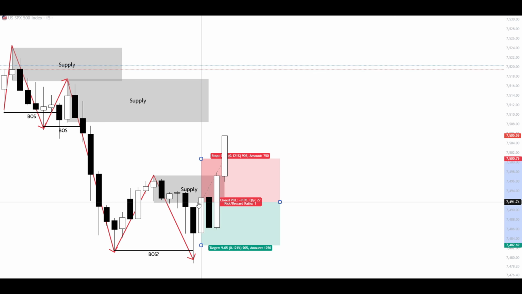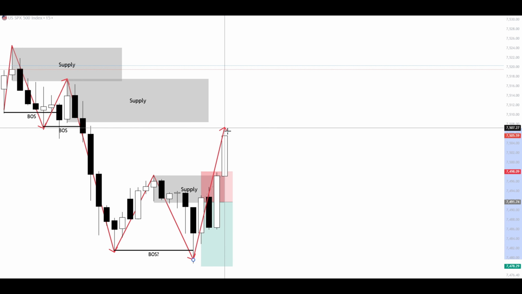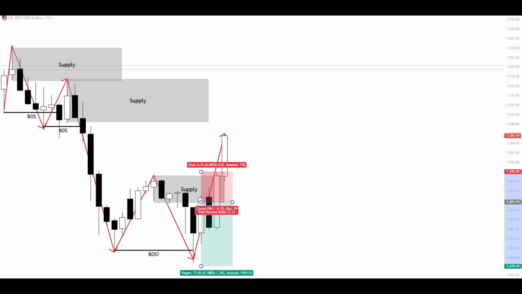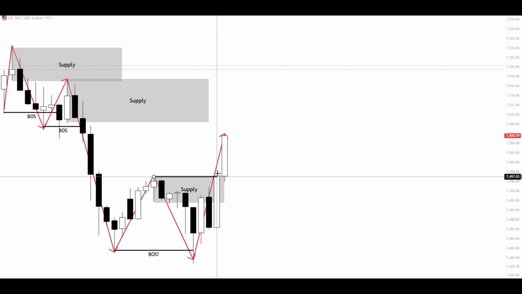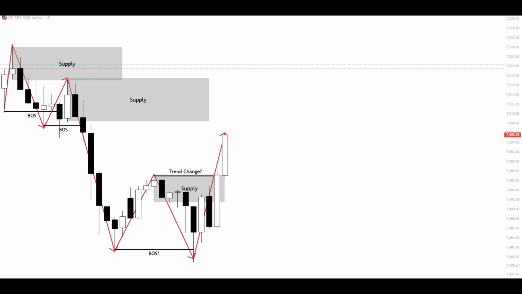Supply that, if we test a sell setup from it, we see that it doesn't end up well and it closes on the stop loss getting hit. This loses the setup since the price pushes to the upside and breaks above the supply. Now if it breaks above the supply, that also means that it breaks above the last high. So we went from forming lower highs into now forming the first higher high. So can we call this the trend change from a downtrend into an uptrend? Well, let's see. If this supply is broken, that means that it's now not valid, so we can get rid of it.